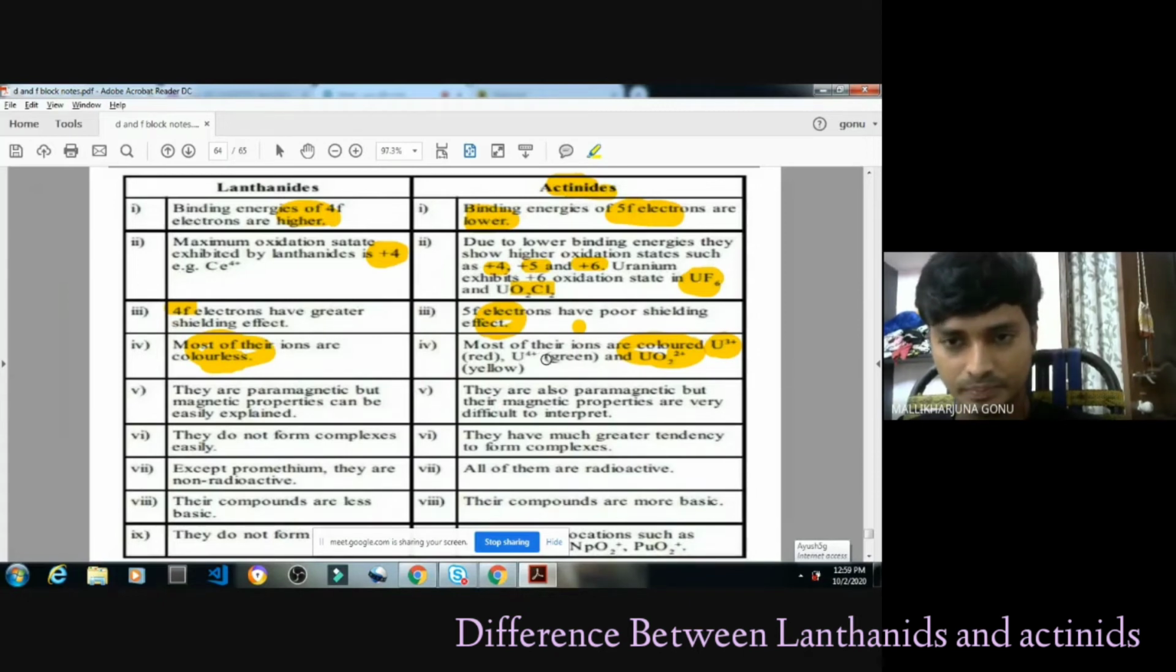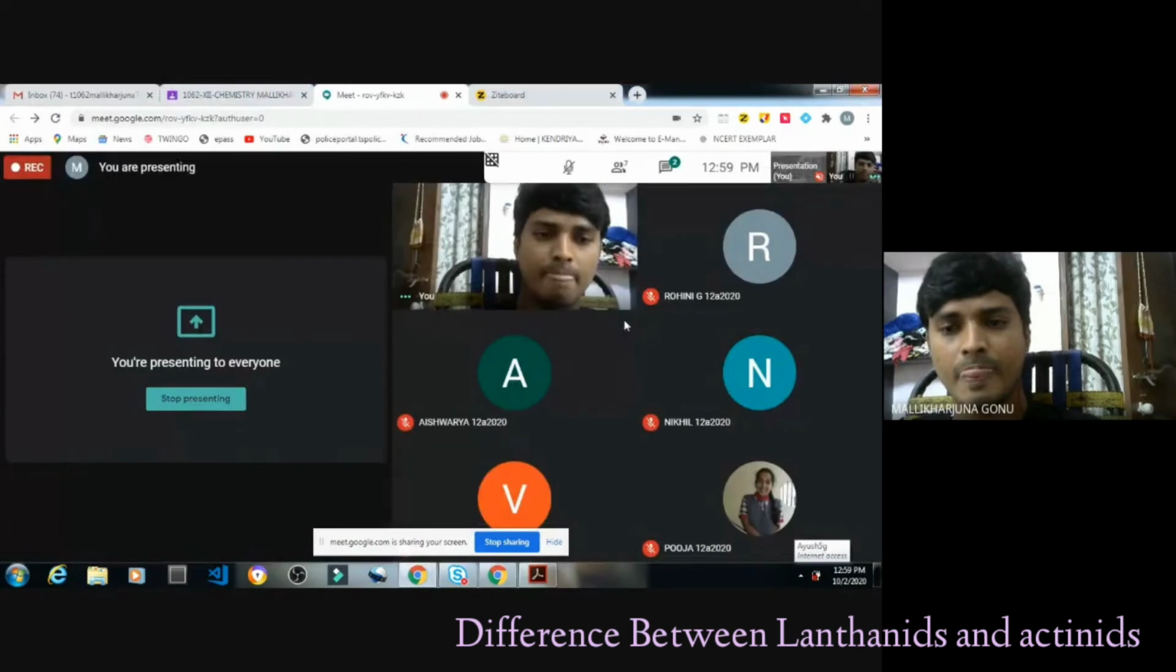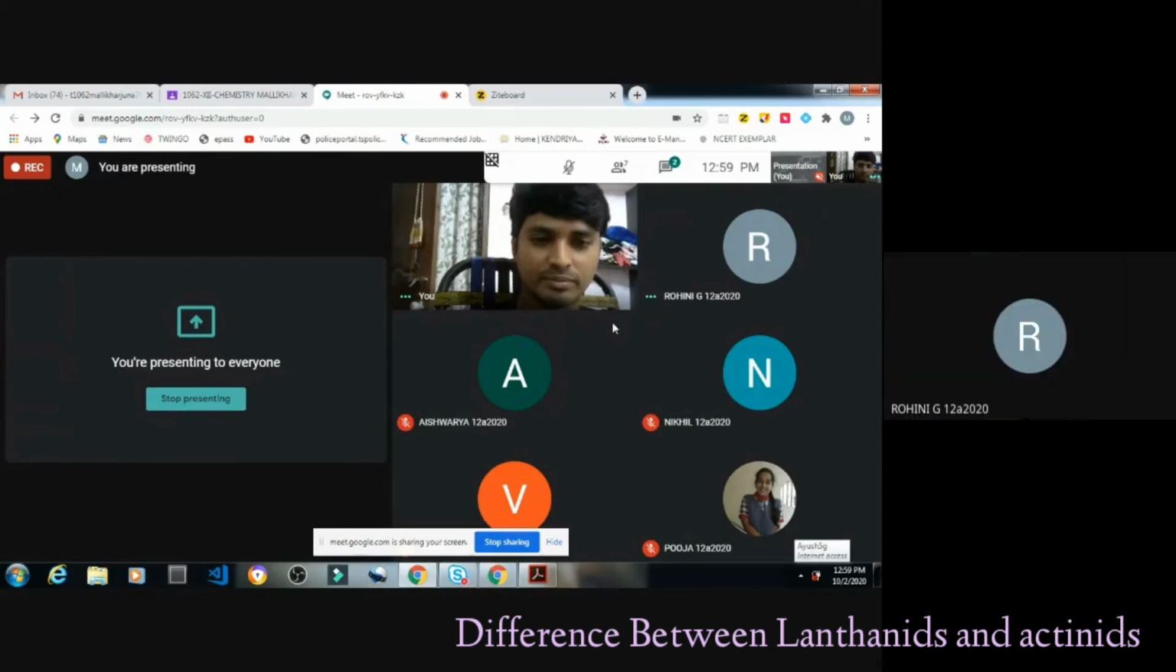Pooja, can you tell? Uranium, U4, why is uranium the most important element? Because of what, Pooja? Why is it, Aishwarya? Why is it important, Vidisha? Rohini is saying something. Yes, Rohini. Because of unpaired electrons, sir.